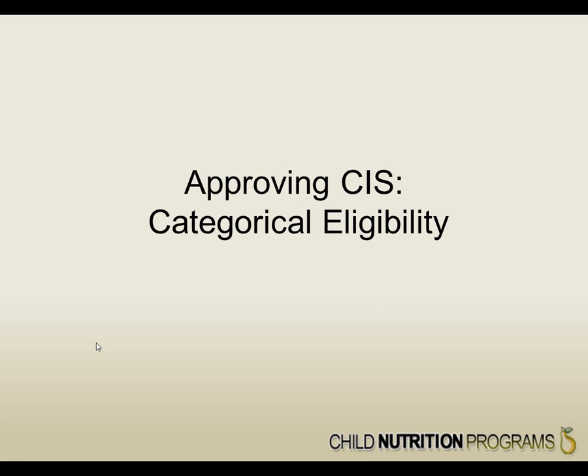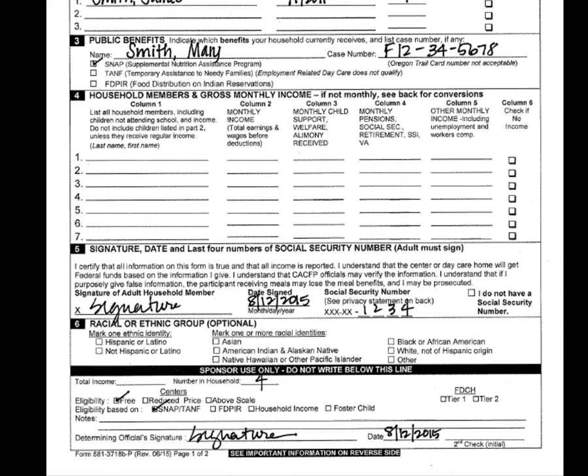Here is an example of a complete confidential income statement form to be determined for categorical eligibility. The sponsor's determining official has reviewed the form for completeness and has determined that the form is complete. In the sponsor use section of the CIS, the sponsor will check the eligibility as free based on SNAP. Sign and date the application as approved. ODE C&P highly recommends the sponsor to have an employee as a second check for all approved CIS applications.